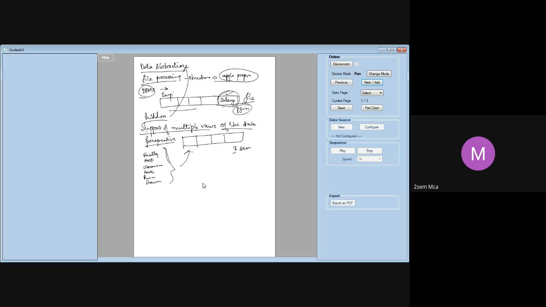Now, do you think all of these users will want the same kind of information from the database? No. Me as a faculty, I am only interested in your details with respect to, let us say, DBMS marks entry or DBMS attendance, how much you have scored, whether you have submitted the assignment or not. I am confined only to this part.